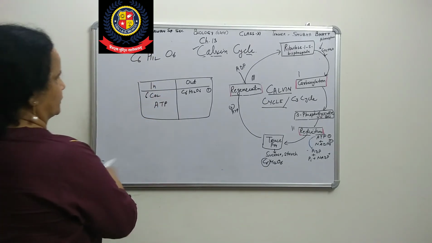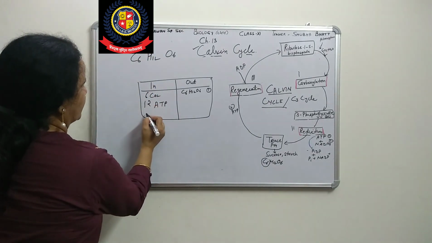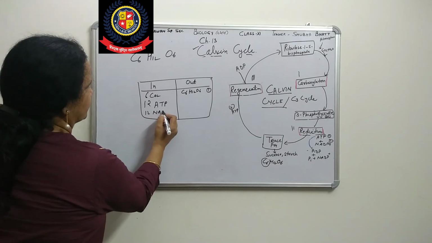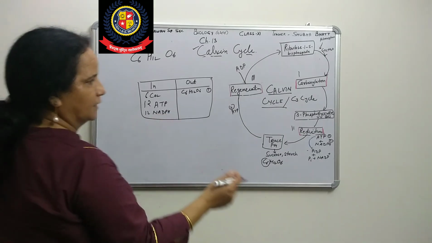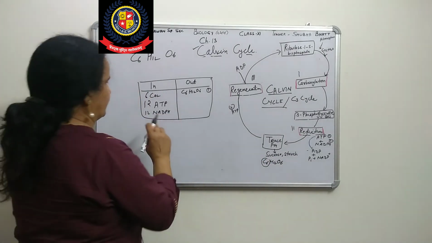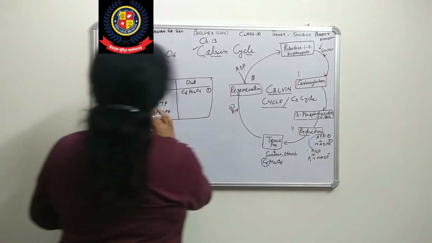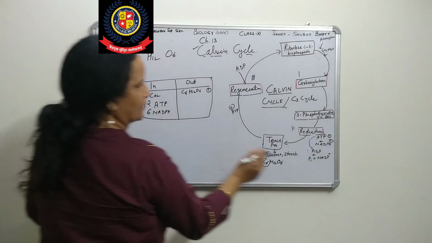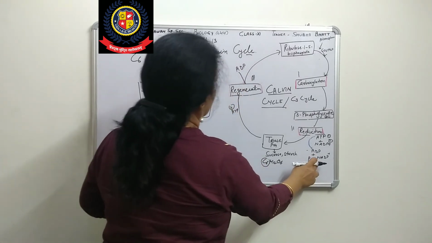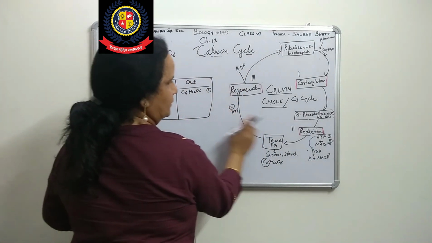Just see how ATP will be written. And then 12 NADPH. Again, it is only 1 each time, so we can write 6 here. NADP, 1, and 2 ATP, 1 and 1.